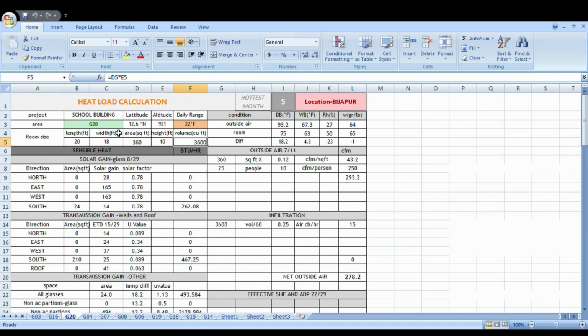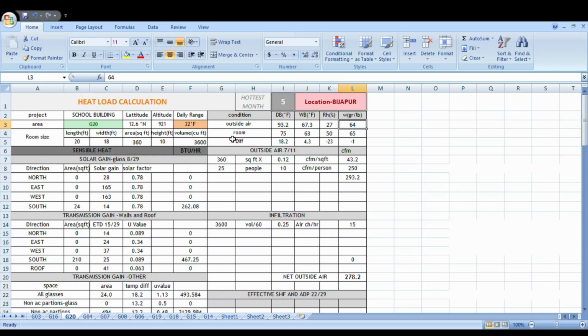So here latitude is 12.6, I put altitude 921, daily range is 22, outside air dry bulb is 93.2, wet bulb is 67.3. With the help of these two values, we will get 27% relative humidity by psychrometric chart or psychrometric calculator, and humidity ratio is 64.